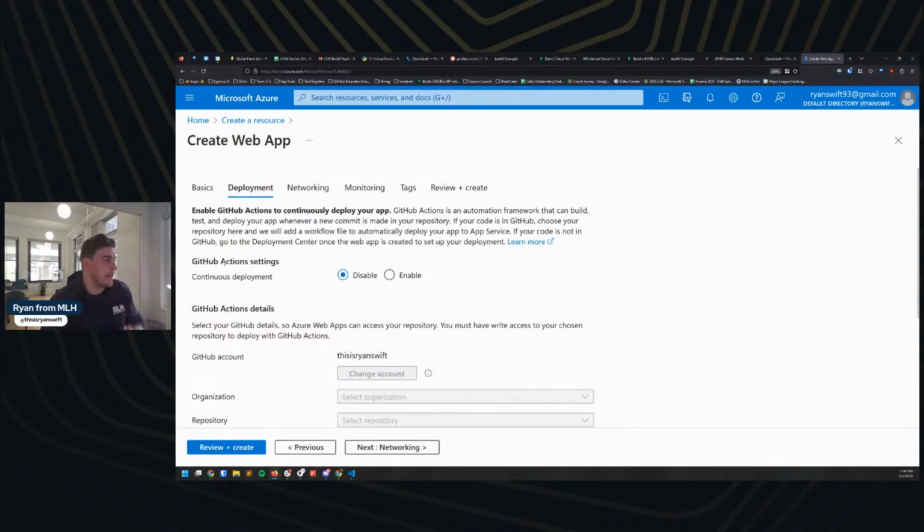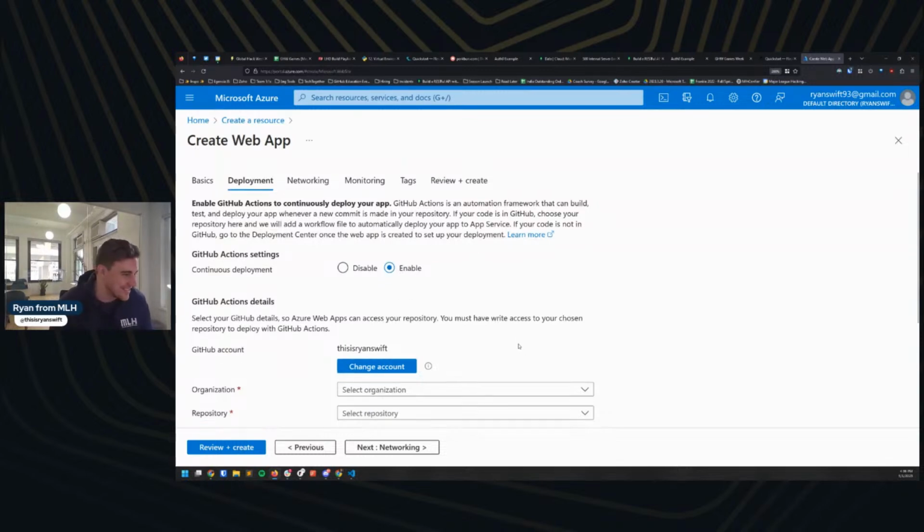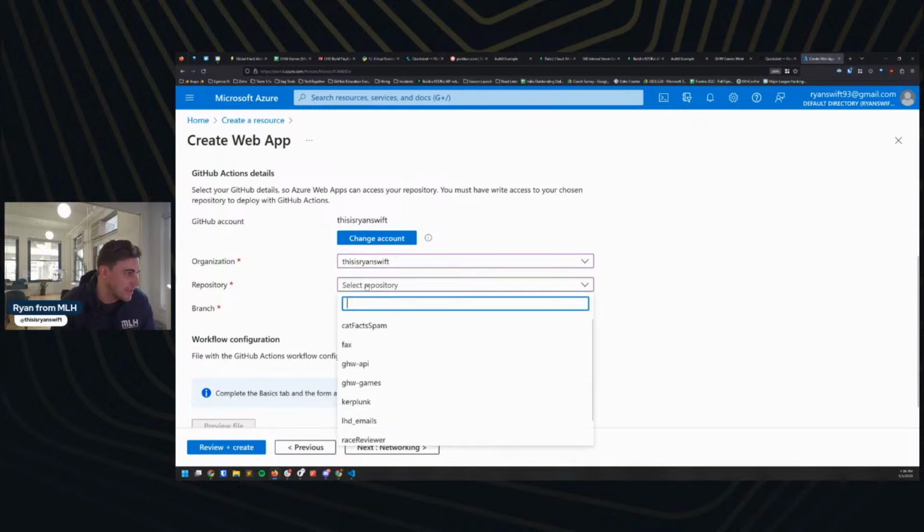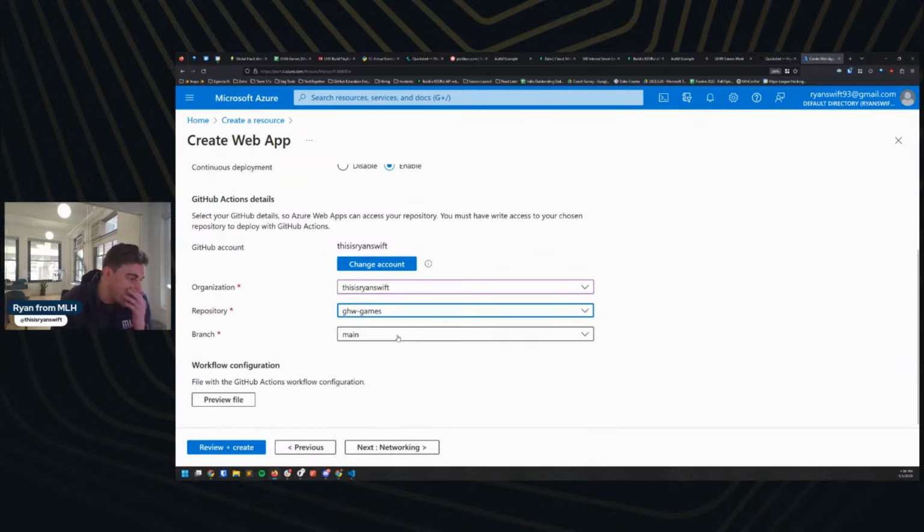I do want to enable, so this is one of the reasons I've really enjoyed coding with Azure recently, this GitHub Actions integration, and I'm sure you can use this with other services as well, but they do everything for you, which I've found to be very handy as someone who doesn't code a lot. So it already has my GitHub account here. I'm just going to select my personal organization instead of the MLH one. And then here I'm going to do GHW Games, which is the repository I'm working in. And I'm going to use the main branch.